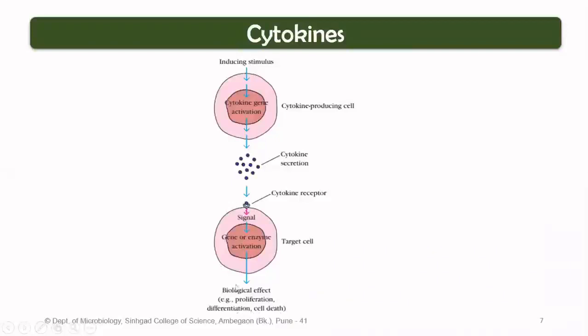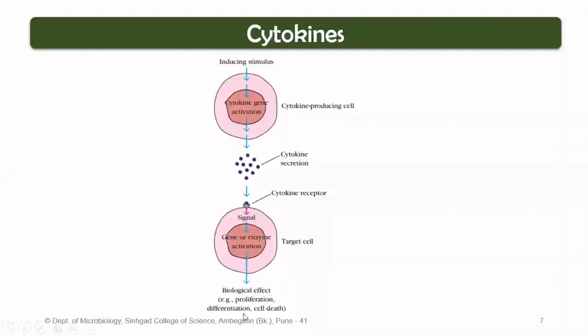Proliferation of the cell, for example, involves certain progenitor cells. For example, erythrocyte progenitor cells or leukocyte progenitor cells. That means they are destined to become erythrocytes or leukocytes accordingly. In this case, the cytokine molecules are driving this biological effect.